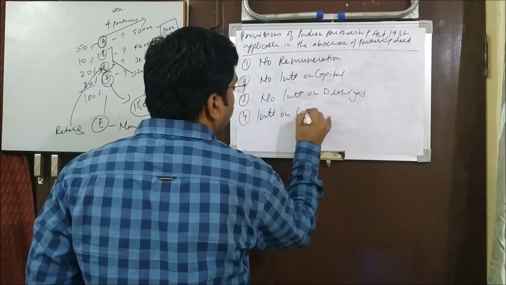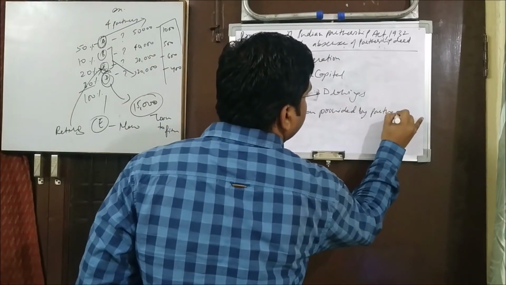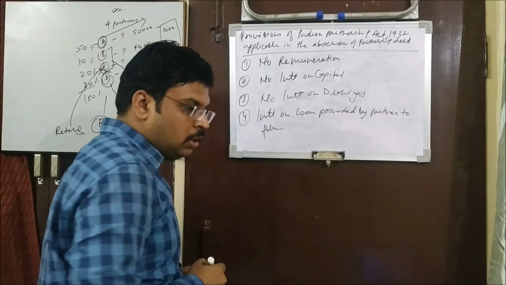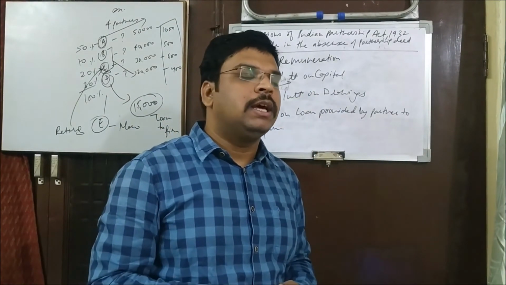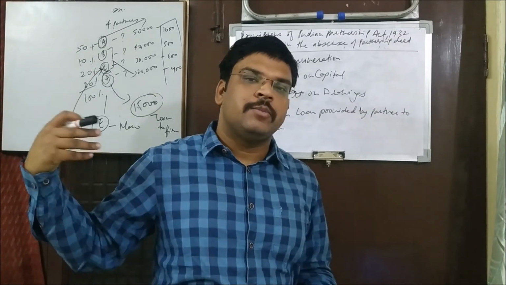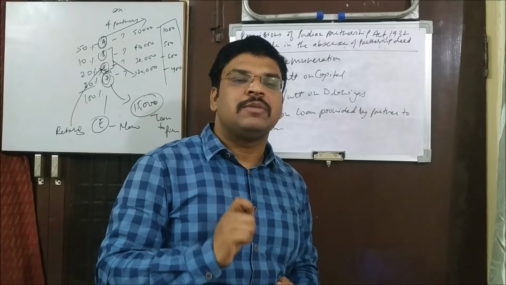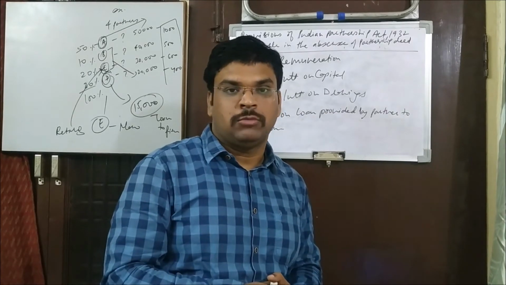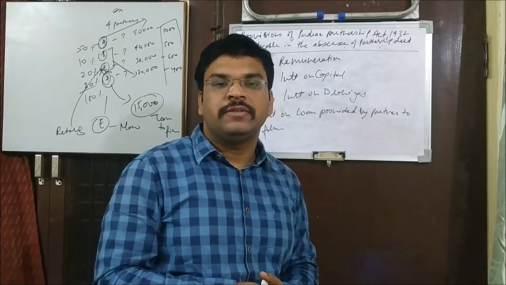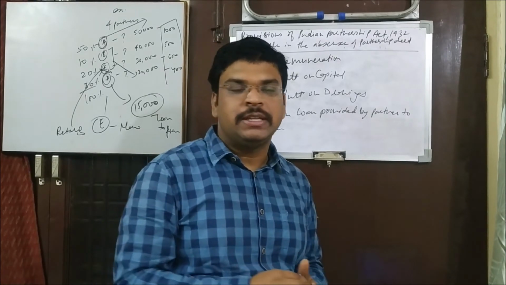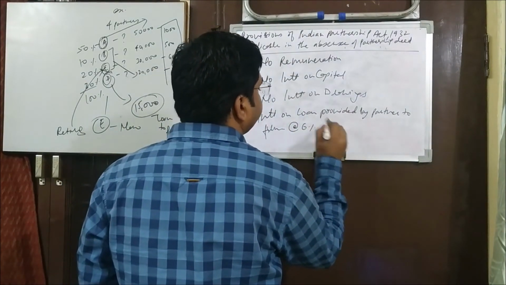Now, interest on loan provided by a partner to the firm. If you do not have any kind of deed and there is no discussion, then say for example A has provided a loan to the firm. In that case A is demanding interest on the loan and that is fair. Okay, so at what rate should it be given? If you do not have a deed, then it should be given at the rate of 6% per annum.